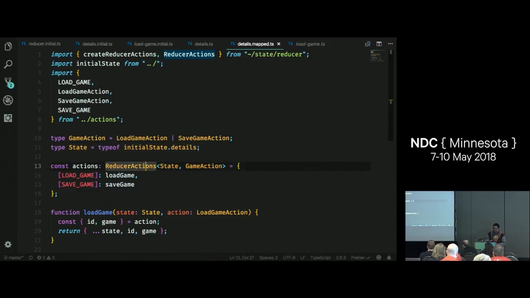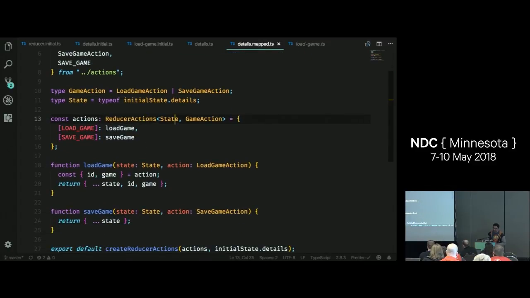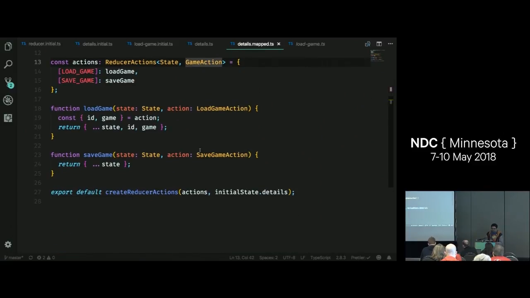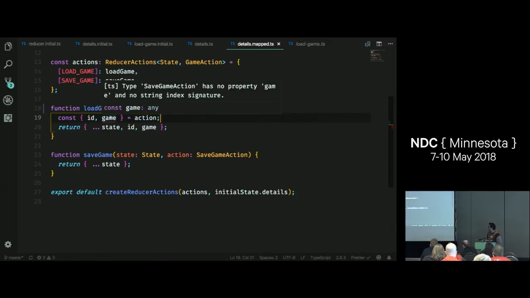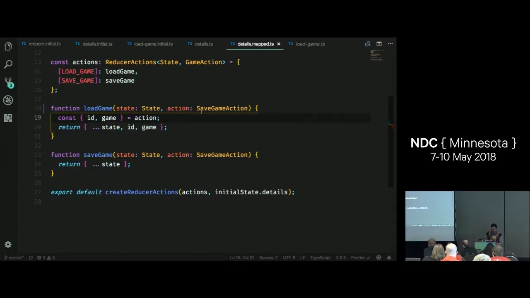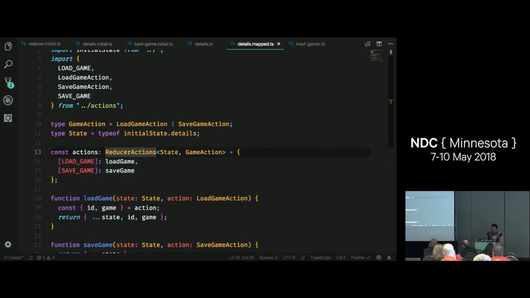So I can say I have my reducer actions that have my type state, game action, and what's cool about this is that I can change this to, for example, save game action, and I still get the same type checking. So game does not exist on type action. So this is another way to do it. What do these helpers look like?